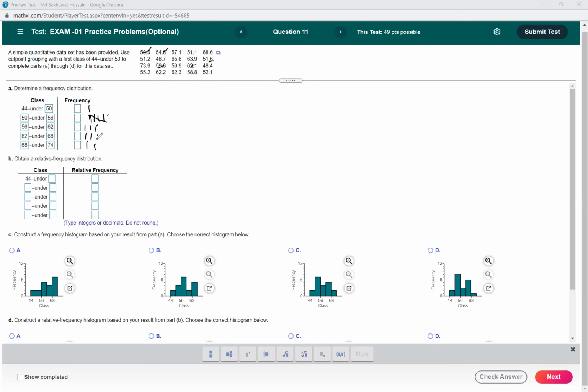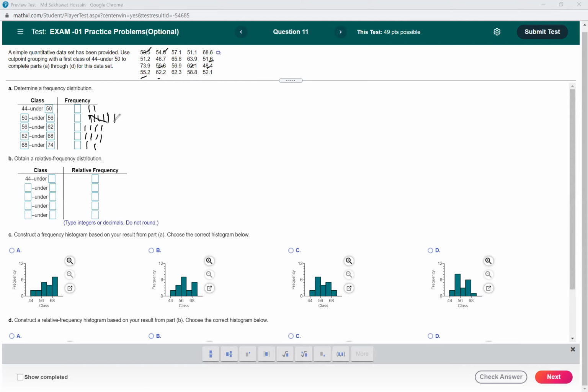62.1 should be here. Then 48.4 should be here. Then 55.2 should be in this group. Then 62.2 should be in this group. Then 58.8 should be in this group. 52.1 should be in this group.